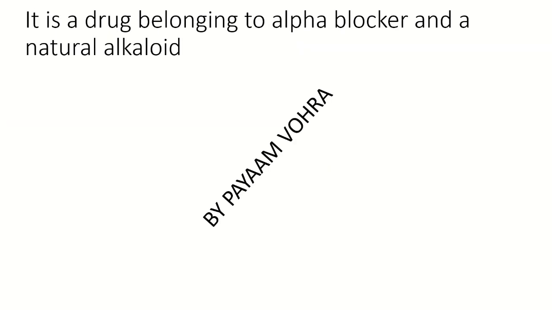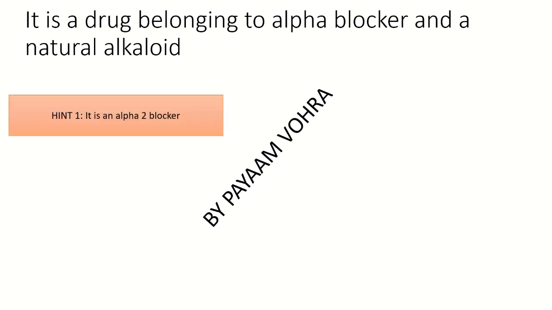Now, the next question says that it is a drug belonging to the alpha blocker category and is a natural alkaloid. When it comes to alpha blockers, let's find out what they were: prazosin, terazosin, phentolamine, phenoxybenzamine. Were these the alpha blockers? But they have also asked that it should be a natural alkaloid. So is it alpha 1, alpha 2, non-selective, reversible, irreversible? We don't know anything. Now they are telling that it is an alpha 2 blocker. So now there are only two drugs in alpha 2 blockers. It should be very clear what the answer would have been if our study was deep enough.